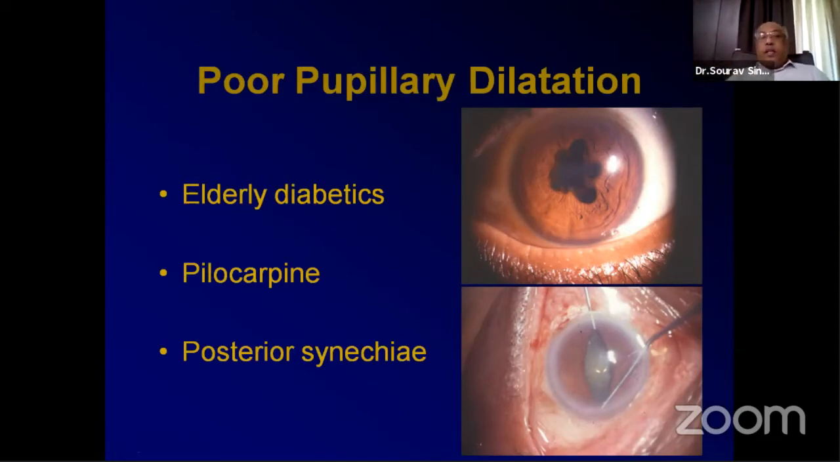Patients with posterior cyanic, elderly diabetic patients, non-dilating, pilocarpine, it will not. Don't make them sit for more than 20 minutes. If it has not dilated in 20 minutes' time, it will not dilate any more than that. So I think this is something we need to accept and go ahead. It's going to be difficult doing endoscopy in this patient.